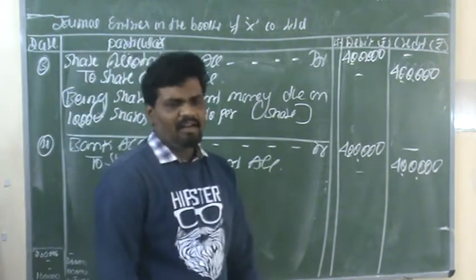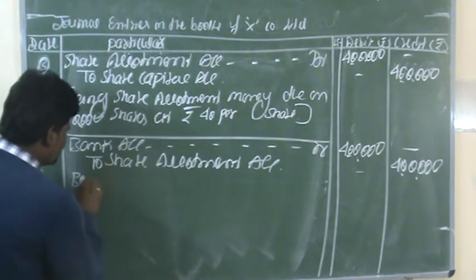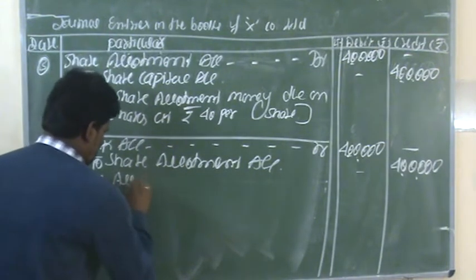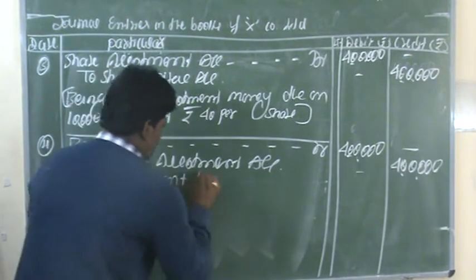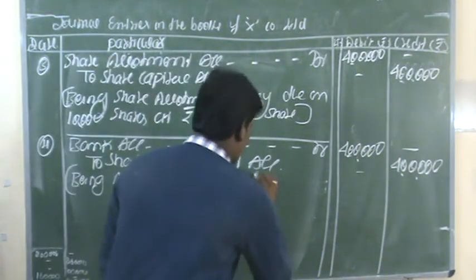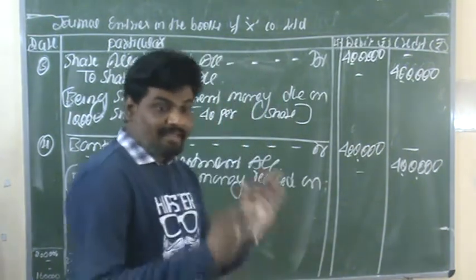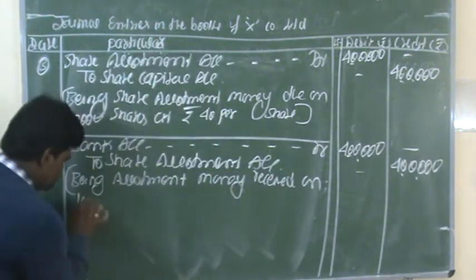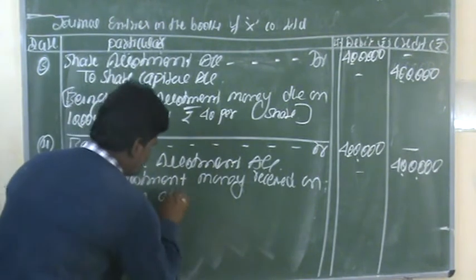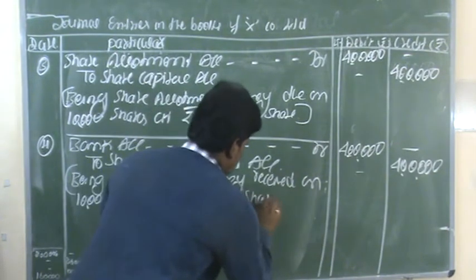Now we need to give the narration about this transaction. Write down the narration. The narration is related to the transaction only. Being allotment money received on 10,000 shares at rupees 40 per share.